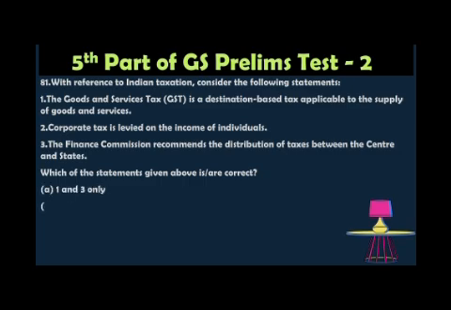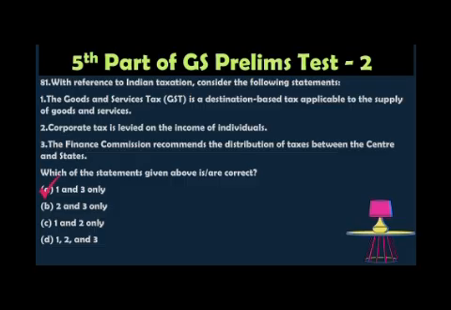Which of the statements given above is correct? Option A, 1 and 3 only. Option B, 2 and 3 only. Option C, 1 and 2 only. Option D, 1, 2 and 3. The correct answer is 1 and 3 only. Yes, the Goods and Services Tax is a destination based tax, meaning the tax revenue is collected by the state where the goods and services are consumed. So statement 1 is correct.